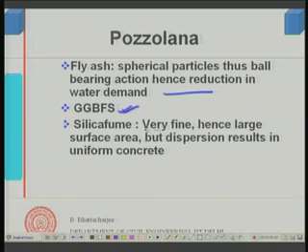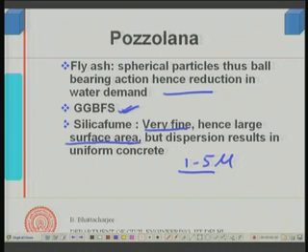GGBFS, on the other hand, is not spherical in nature. So, the ball bearing action that you get in case of fly ash is perhaps not available, but it can still make the mix cohesive. Silica fume is very fine, and if you remember, the mean size usually ranges from 1 to 5 micron. It has to be deflocculated, although larger sizes can exist. If you have larger sizes, there is a problem, but with fine sizes like these, it has a very large surface area.